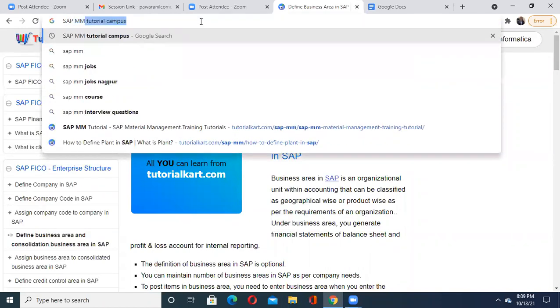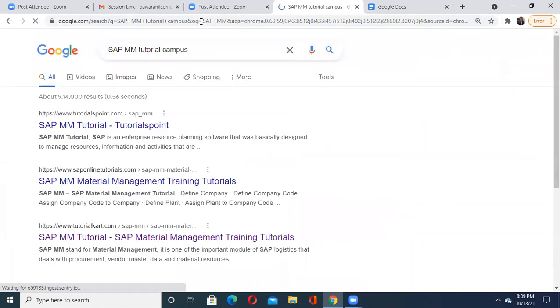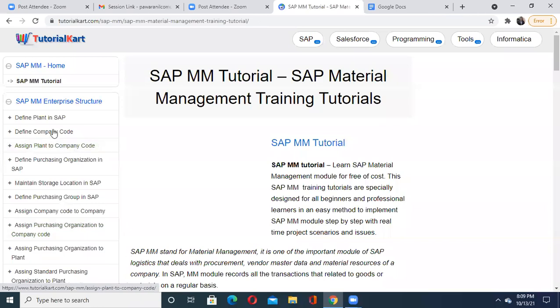Again, I'll take you back to our MM. Yes, this one I was using. So we have done define a plant in SAP, then define the company code, then assign the plant to company code. Okay, these operations we have performed so far.